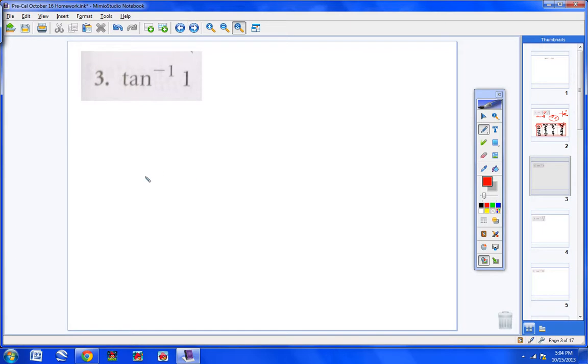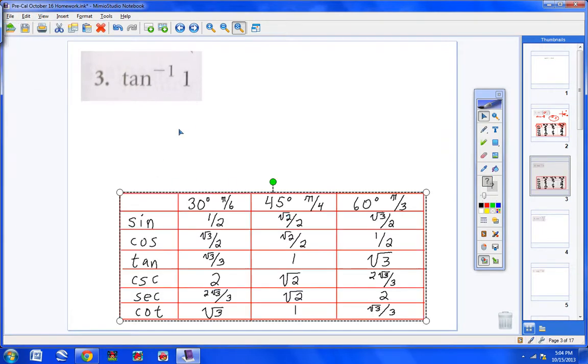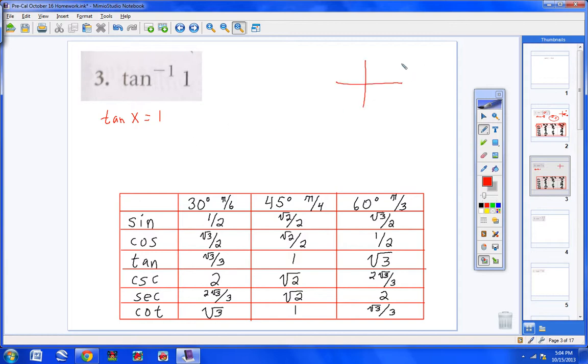Number 3. Tangent inverse of 1 equals. Now, this is going to be interesting. First of all, let's go ahead and rewrite the problem so that we have tangent of angle x equals 1. So I'm looking for an angle that when I take the tangent of it, I get 1. Now we realize tangent is in the first and fourth quadrants, but I'm dealing with a positive 1 right here, so I know that I am going to be in the first quadrant, which is right here.